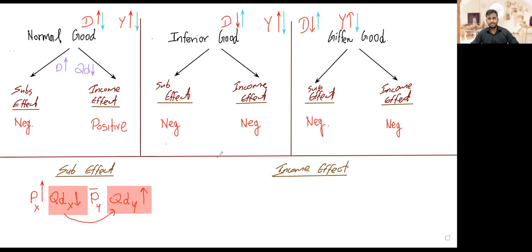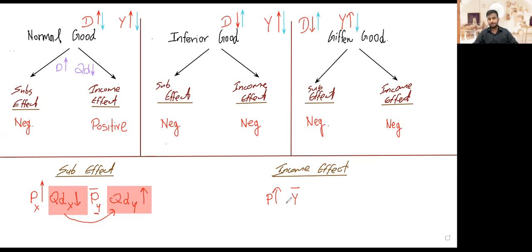The income effect works like this. Again, when the price goes up, we assume that the substitute product's price is not changing. Another assumption is that consumers' nominal income remains constant, and that is another assumption because income is a determinant of demand.